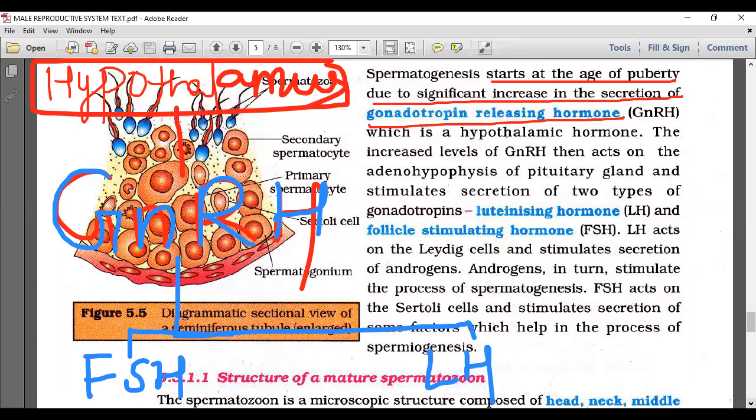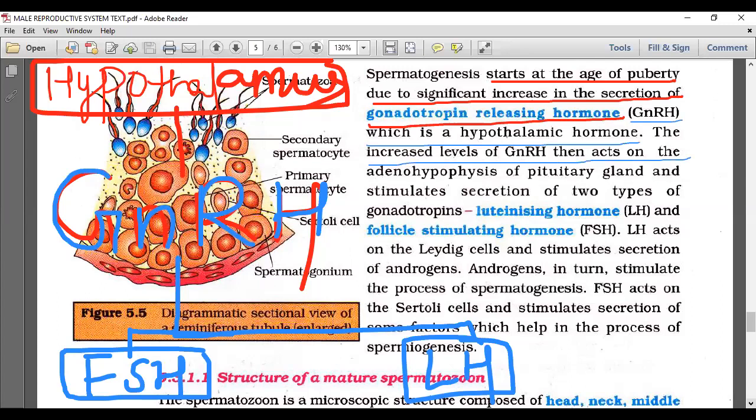The increased level of GnRH acts on the adenohypophysis of the pituitary gland and stimulates the secretion of two types of gonadotropin: luteinizing hormone and follicle stimulating hormone. So the story starts at the age of puberty from the hypothalamus.